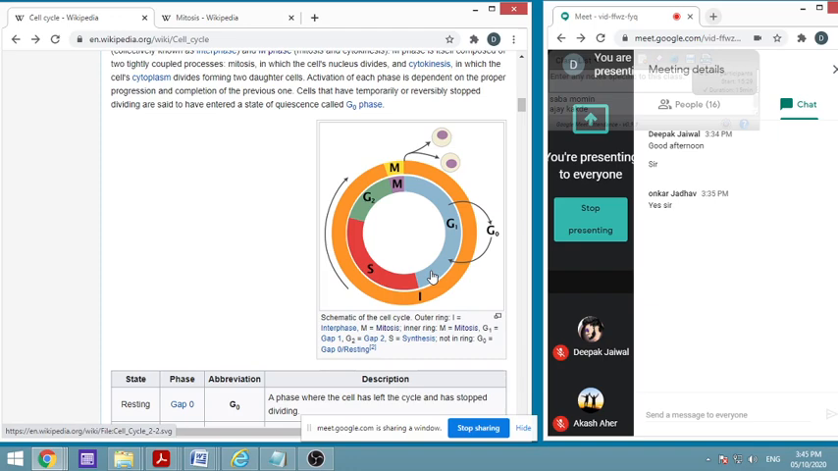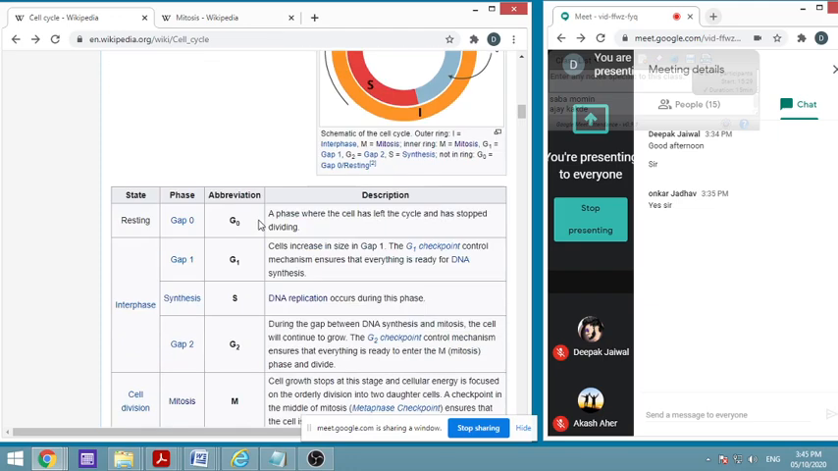Now we'll discuss all these phases again. Then the next thing is it goes to the synthesis phase. Lastly, it goes to the G2 phase and M phase. Then at mitosis, the two daughter cells are separated. This is how the cell cycle looks, as a schematic representation. Now let us see them one by one.